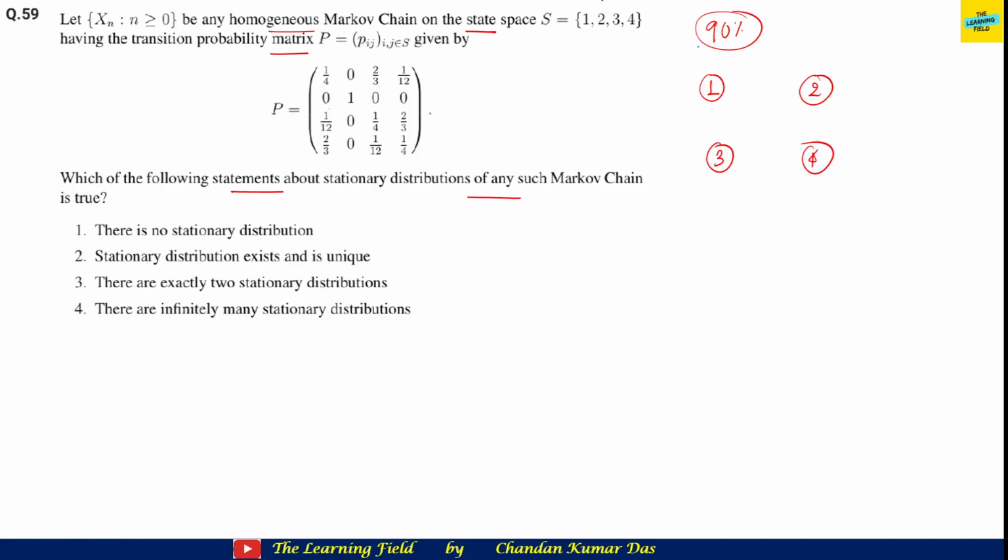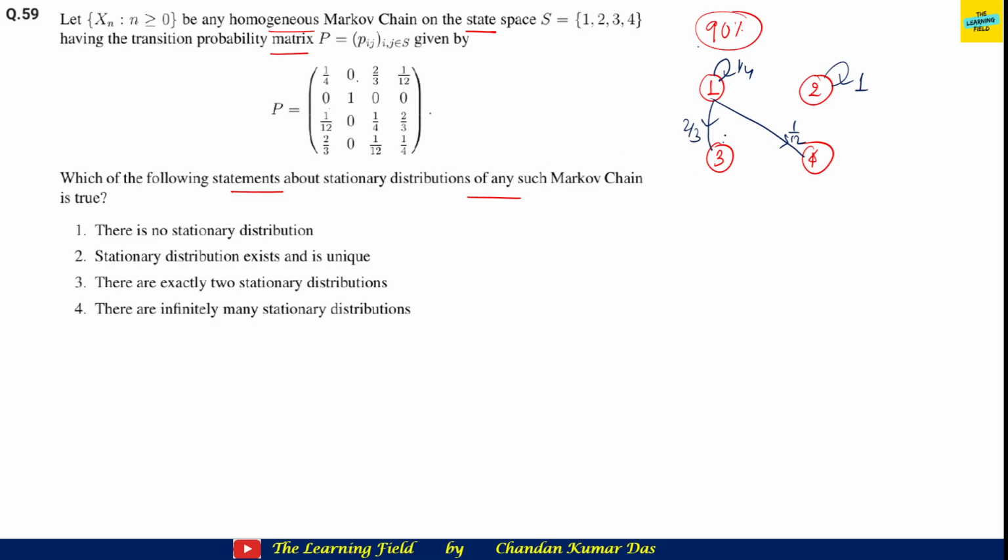Now, 1 to 1 is possible, 1 to 2 is 0, 1 to 3 with probability 1 by 4, 1 to 3 with probability 2 by 3, and 1 to 4 with probability 1 by 12. Then 2 to only itself.